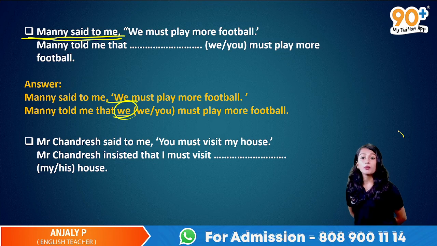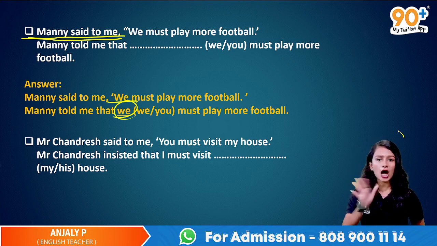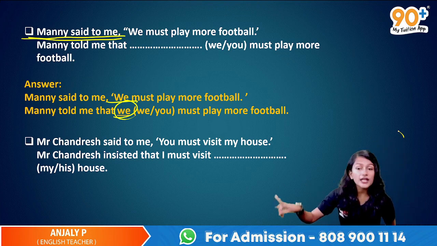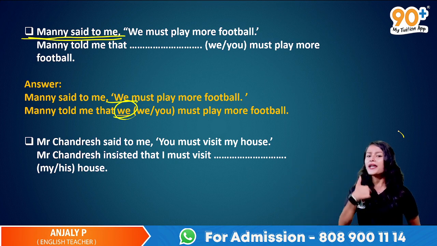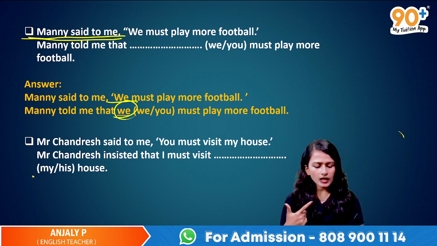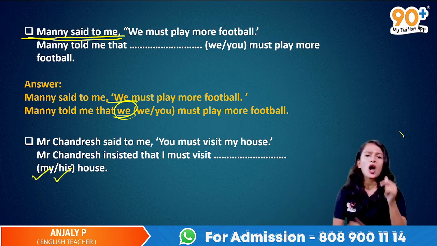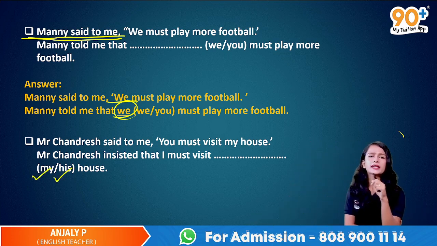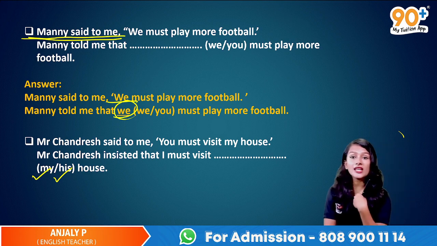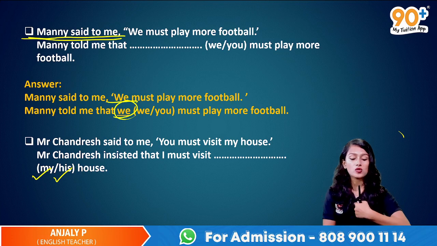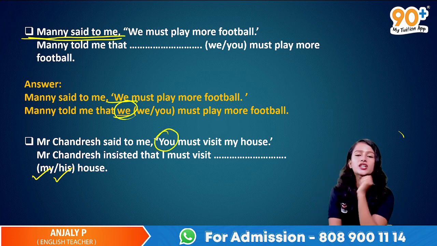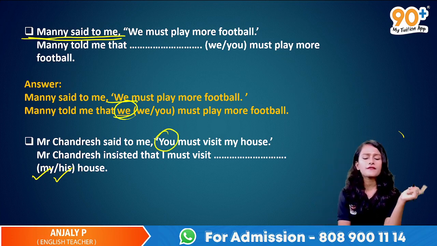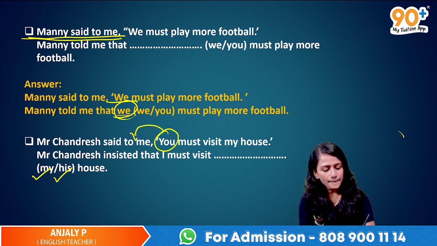Okay, so likewise, Mr. Chandresh said to me you must visit my house. Mr. Chandresh insisted that I must visit. Is it my house or his house? Whose house is he asking to visit? So this you, who does it refer to, darlings?